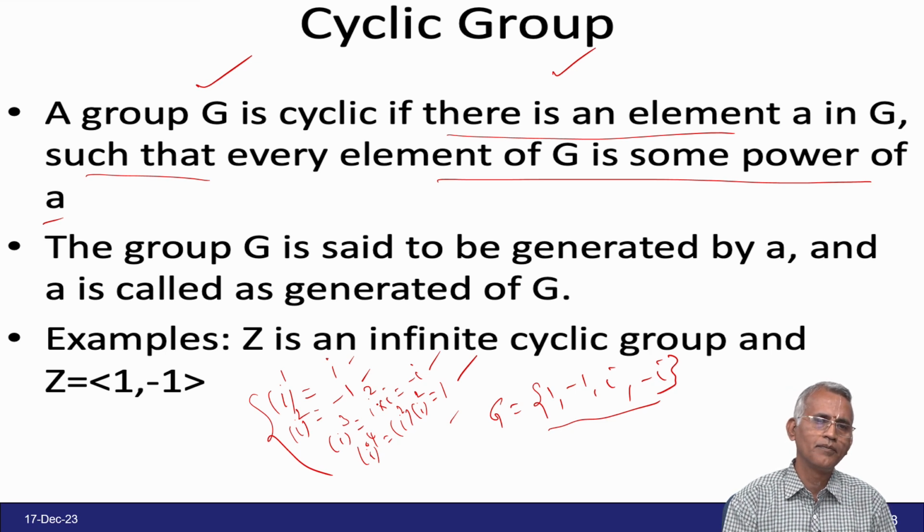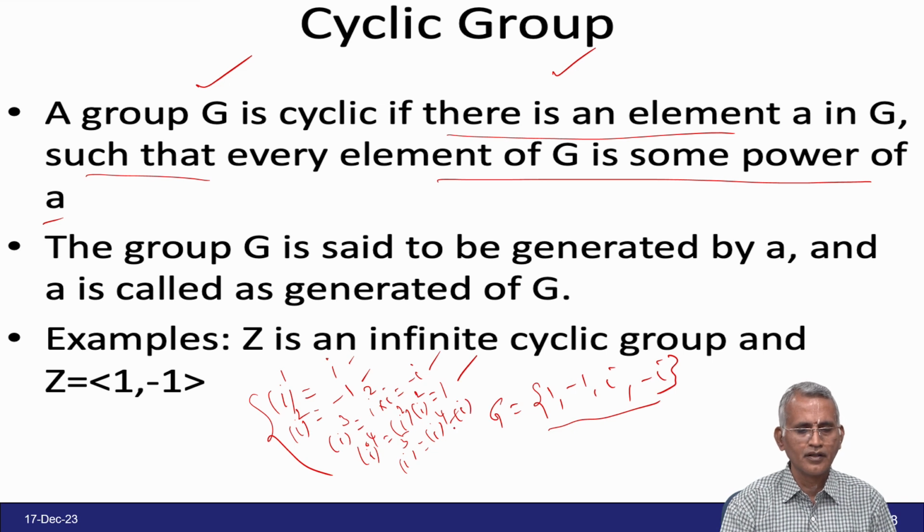Now you go for i power 5, which is i power 4 into i. Now you see that i power 4 is plus 1, into i is i. So once again it comes cyclically. So it is called cyclic.